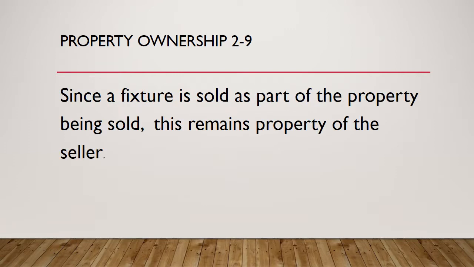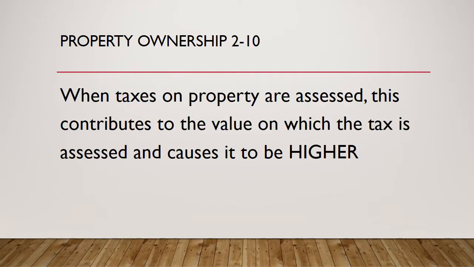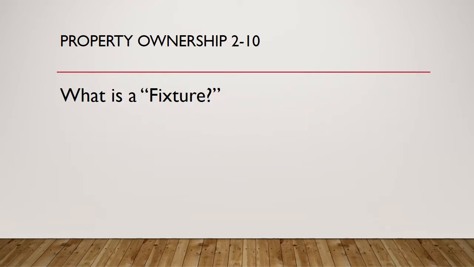Question 9. Since a fixture is sold as part of the property being sold, this remains property of the seller. What is personal property? Question 10. When taxes on property are assessed, this contributes to the value on which the tax is assessed and causes it to be higher. What is a fixture?